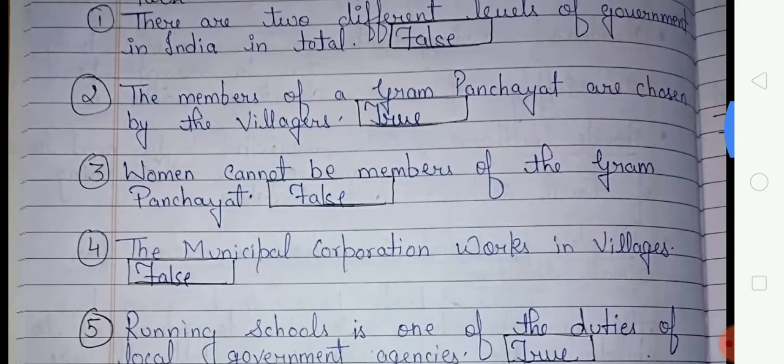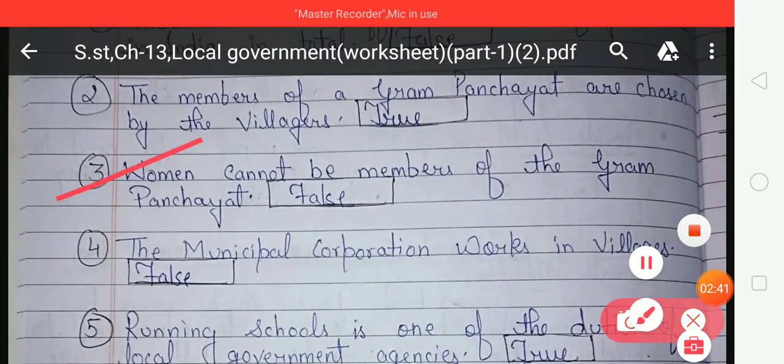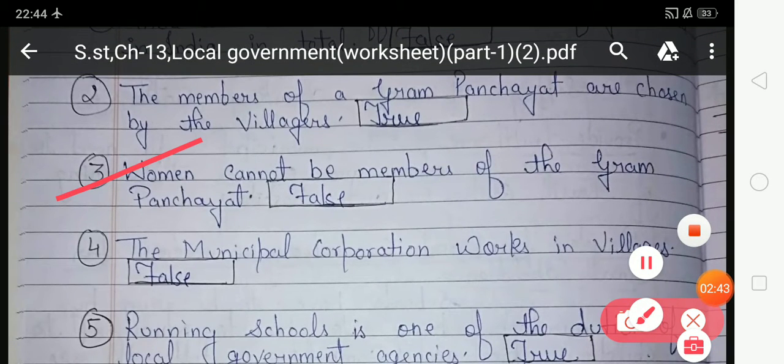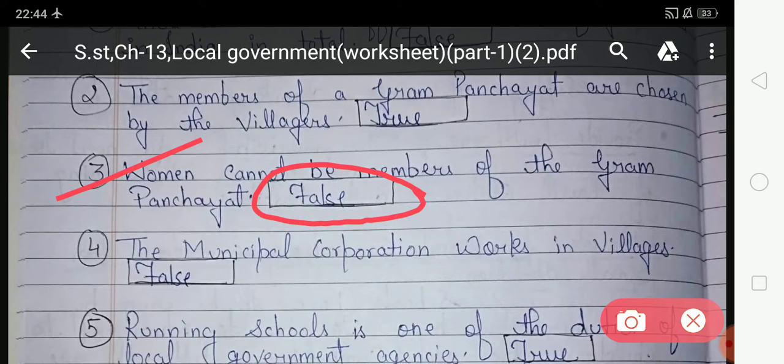Look at the third number. Women cannot be members of the Gram Panchayat. Is this statement right or wrong? This statement is wrong because at least one third of the seats in all panchayats are reserved for women. So this statement is wrong and your answer will be false. And you have to write false in the given box. And here false is already written.